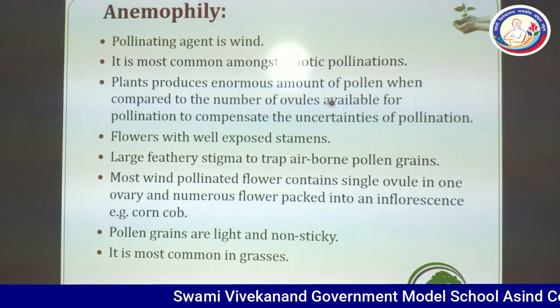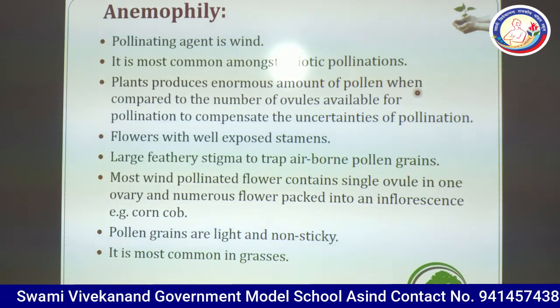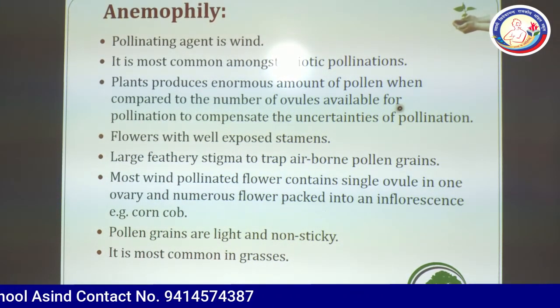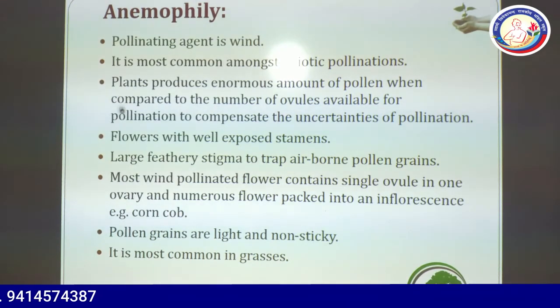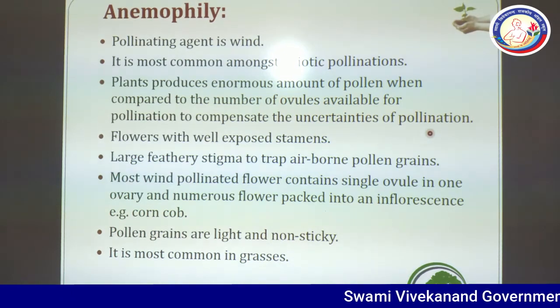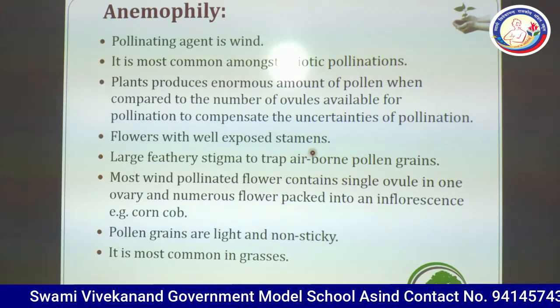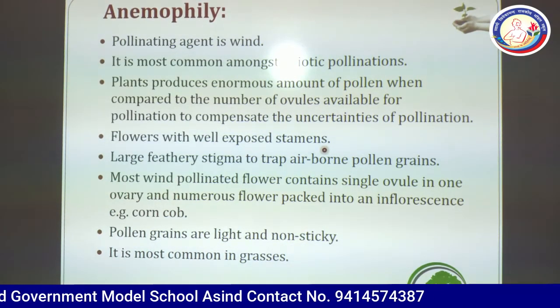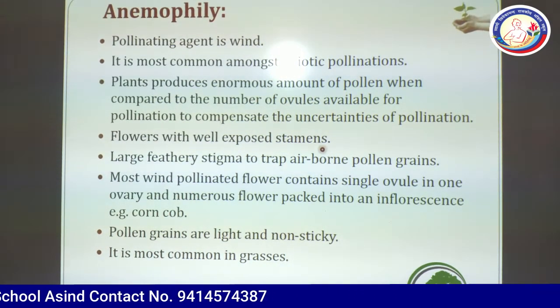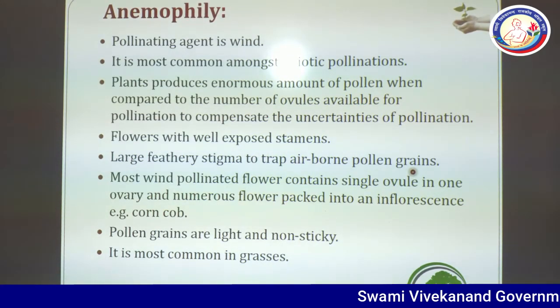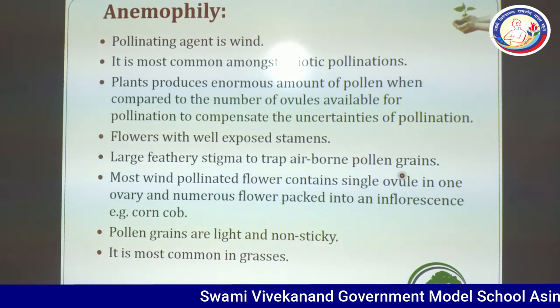Plants produce an enormous amount of pollen when compared to the number of ovules available for pollination, to compensate for the uncertainties of pollination. Flowers have well-exposed stamens, which can be clearly seen in the maize plant, and a large feathery stigma to trap airborne pollen grains, because pollen grains are transferred via air.